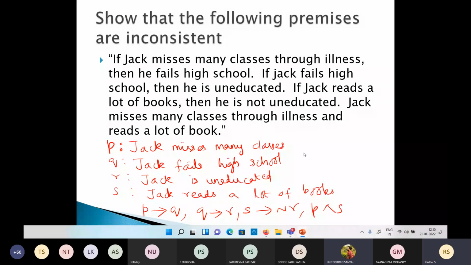Hello? Are you trying? Yes. Are you all trying? Yes, ma'am. You have to arrive at a contradiction. Contradiction means something like P and not P, Q and not Q. If you are able to arrive at that, then you can conclude that all these statements are contradicting each other. That is the thing you want to prove.